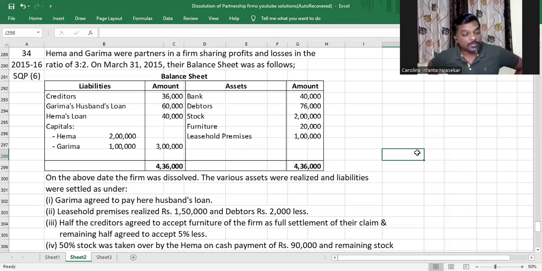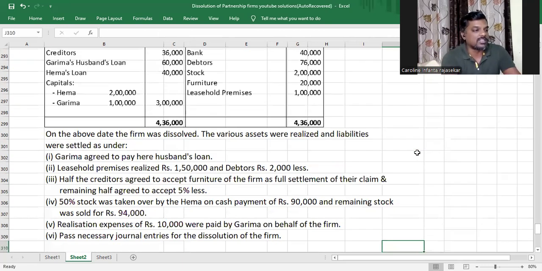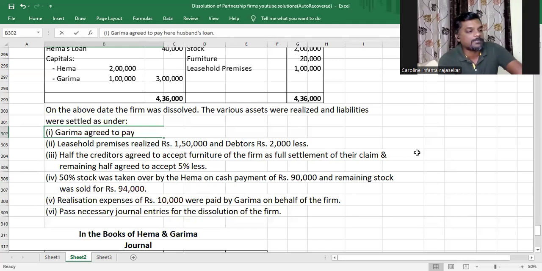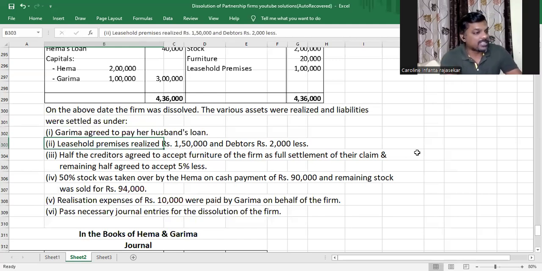On the above date, the firm was dissolved, the various assets were realized and liabilities were settled as under. Garima agreed to pay her husband's loan, leasehold premises realized rupees 1,50,000 and debtors rupees 2,000 less.